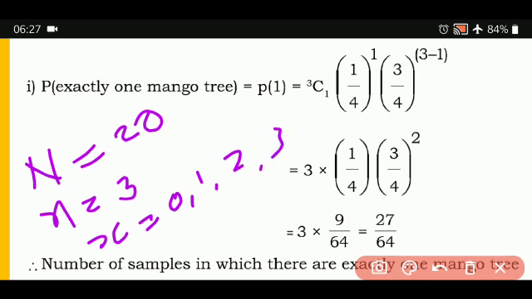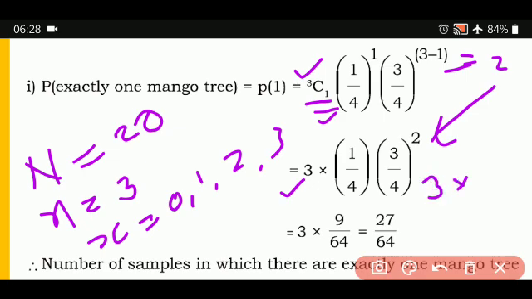So in the probability mass function, the value of n is 3, the value of x is 1, P is 1 upon 4 to the power of 1, then Q is 3 upon 4 to the power 3 minus 1. So you simplify: 3C1 from the binomial coefficient is 3, then 1 upon 4 to the power of 1 is always 1 upon 4. 3 minus 1 is equal to 2, that is what is written here. So 3 upon 4 you multiply 2 times. This is 3 into 1 upon 4, then 3 upon 4 into 3 upon 4. You simplify everything, and the final answer you get is 27 upon 64.